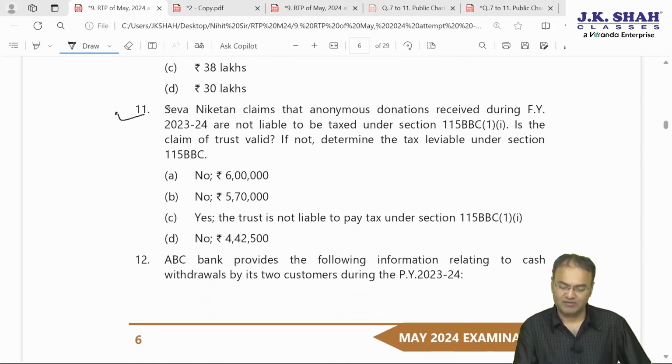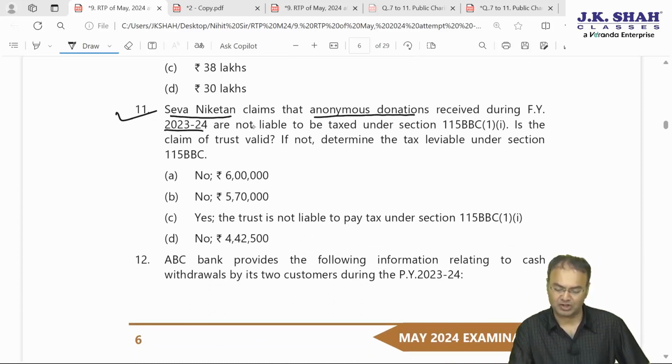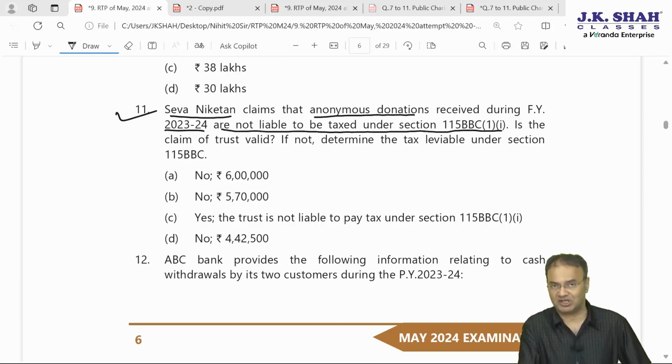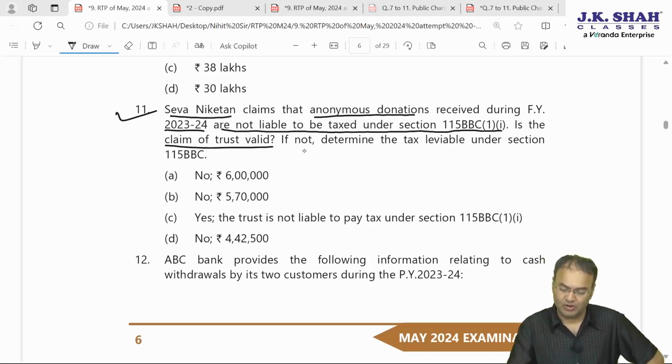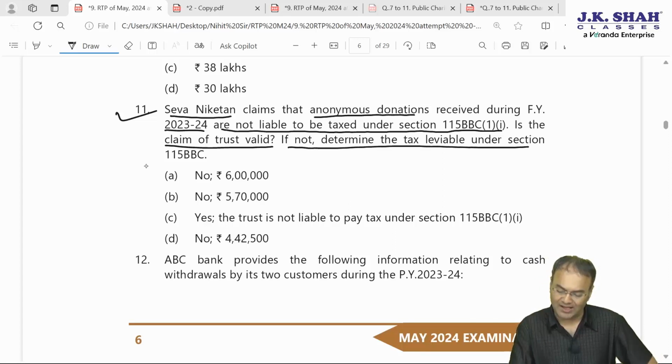11th one, Seva Niketan claims that anonymous donations received by it during financial year 23-24 are not liable to be taxed under 115 BBC subsection 1 clause 3 at 30% rate. Is the claim of the trust valid? Answer no, absolutely not valid. Corpus donation, even if utilized to the tune of 30 lakh rupees in acquiring computer, then also that much will be taxable. If not, determine the tax leviable under section 115 BBC.